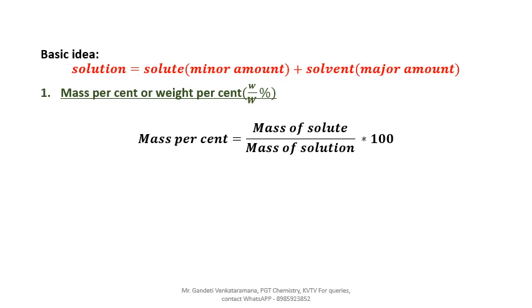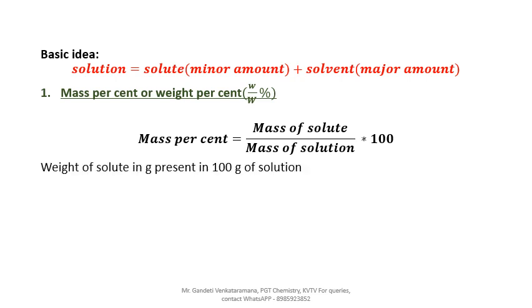Mass percent of the solute. Actually this mass percent always represents the solute only. Mass percent of the solute equals mass of the solute by mass of the solution. There is no solvent here, only solute and solution, into 100. This is the direct formula. Clear?